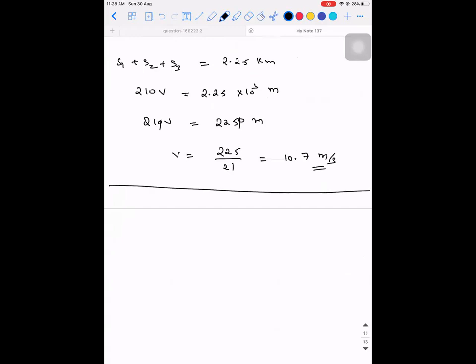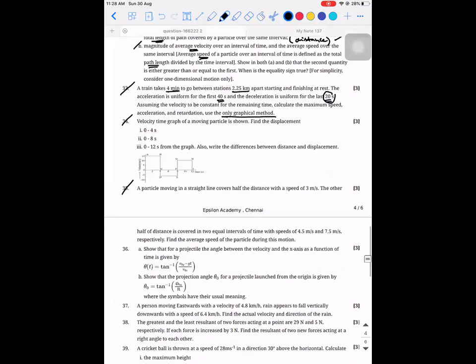So this is asked by many people. One minute. What was the problem number which we solved? 33. 33 asked by Rohan and Atul. So 34th is asked by Rohan again. So what is the 34th one? It's about a velocity time graph. Now I think you will be able to solve. Velocity time graph of a moving particle is shown. Find the displacement. For a velocity time graph, displacement is area under that graph.